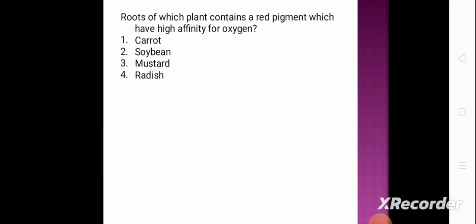Next question. Roots of which plant contain red pigment which has high affinity for oxygen? Option 1 carrot, option 2 soybean, option 3 mustard, and option 4 radish. And the correct answer is option 2 soybean.